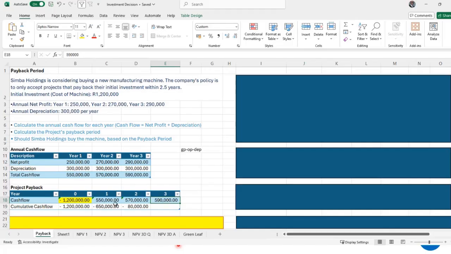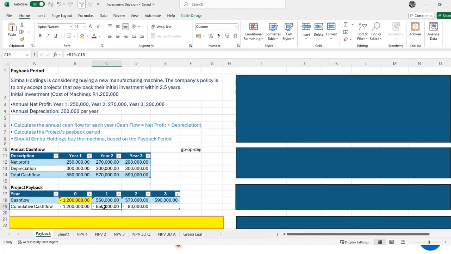Okay. So now we are saying 1.2 million. If we got 550, how much was left from the initial investment? In year number 1, we got 550,000. So what's left from the investment is 650. It's like we have a debt, and we are left with 650.